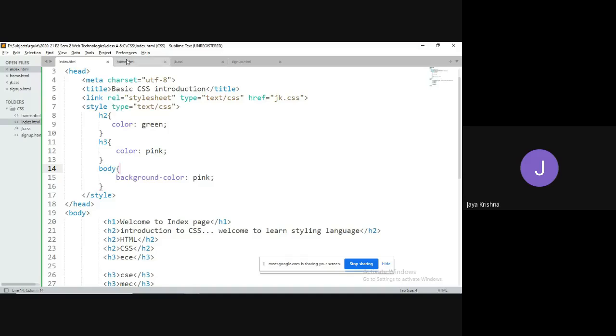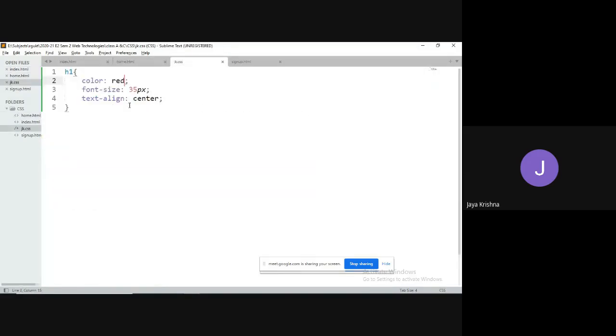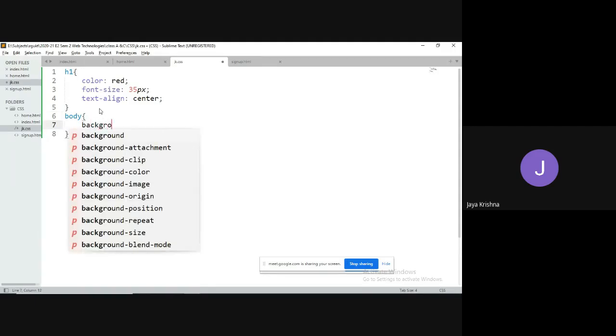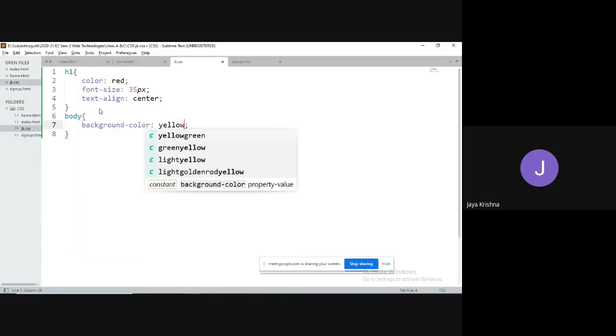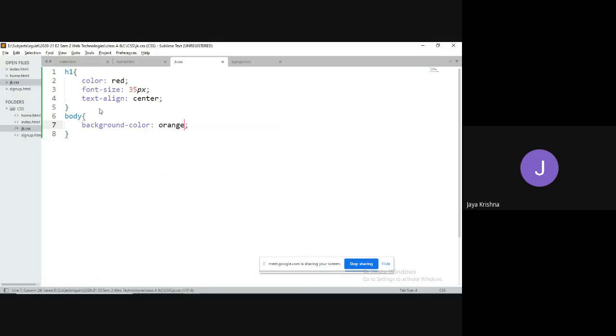Instead of that, what we can do is go for an external CSS file directly. Here you can access that element with respect to the element name. You can write here background color equal to yellow, orange once again. I can go for orange.